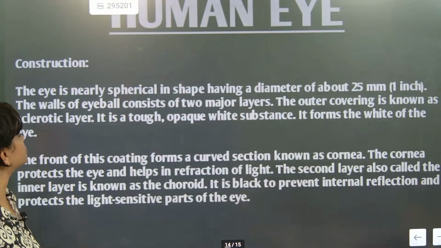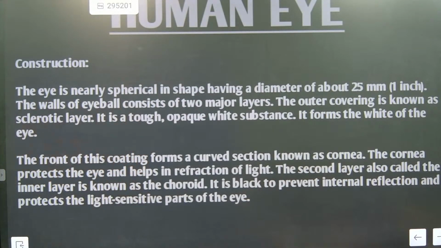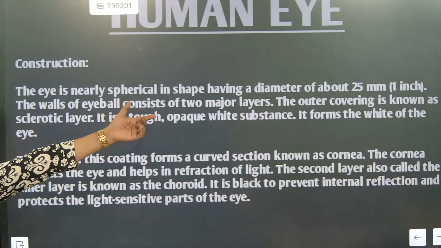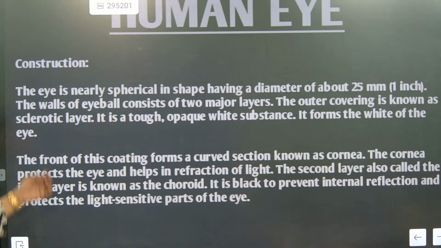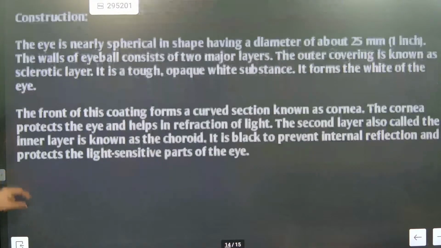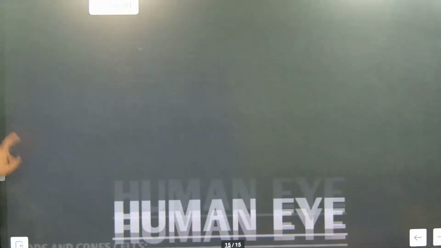Now for construction, we need to understand that the eye is nearly spherical in shape. What is the diameter of the eye? 25 mm. The wall of the eyeball consists of two major layers. The outer covering is known as the sclerotic layer. It is a tough, opaque and white substance. We have already discussed this. The front of this coating forms a curved section known as the cornea. Already we have finished this section.